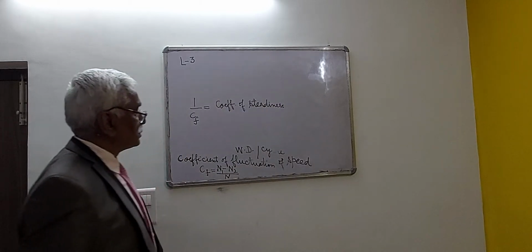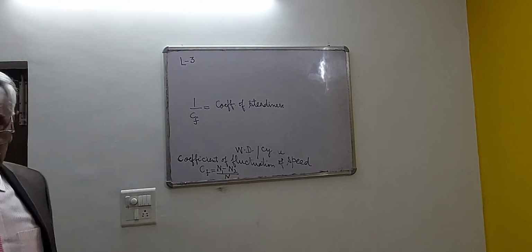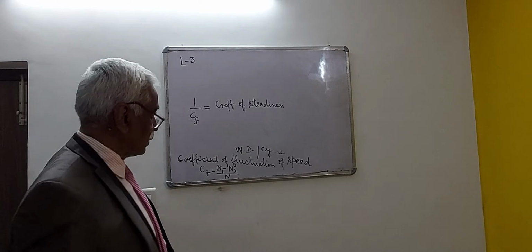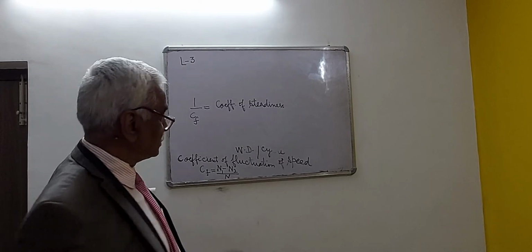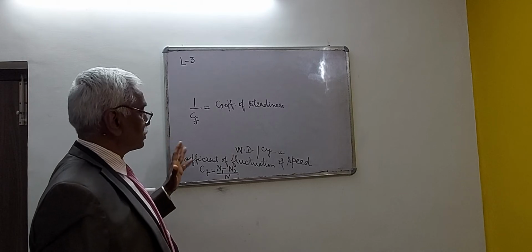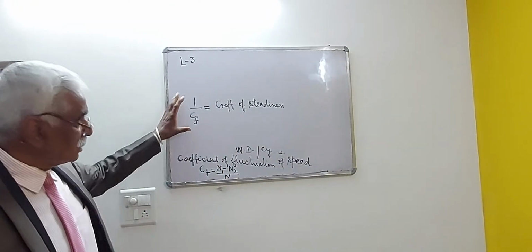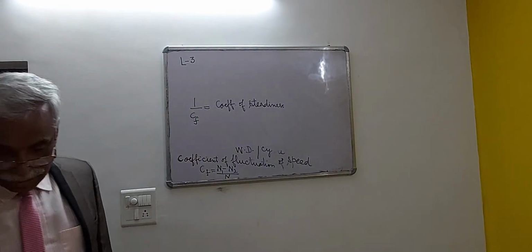Once in the UPSC examination, the question was, what is coefficient of steadiness? The right answer is that it is the reciprocal of coefficient of fluctuation of speed. It was a question in engineering services.